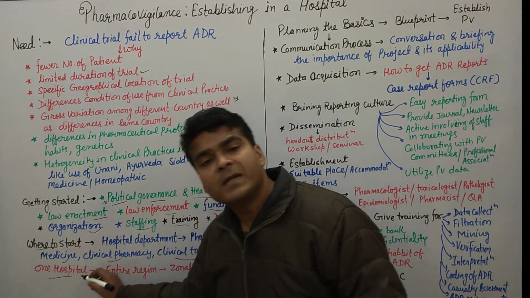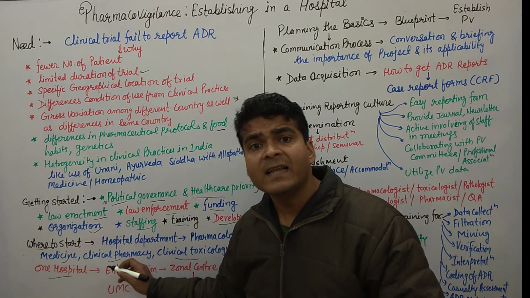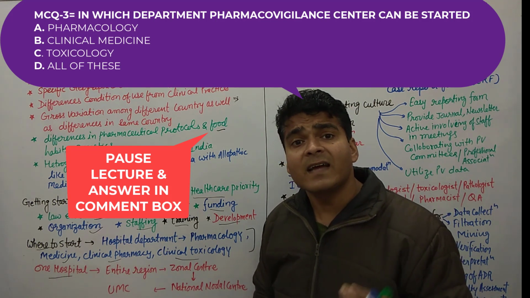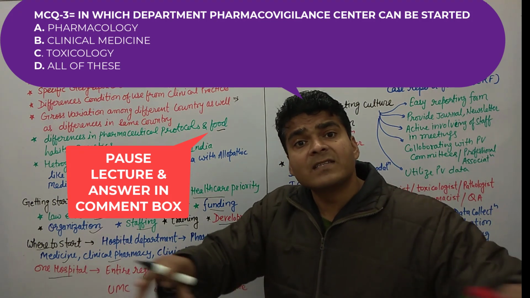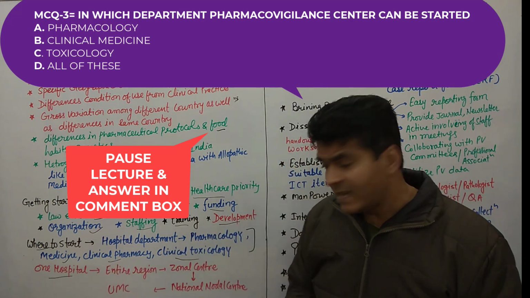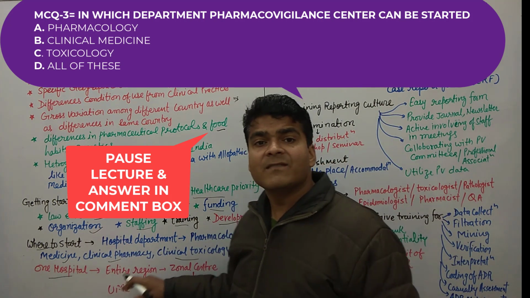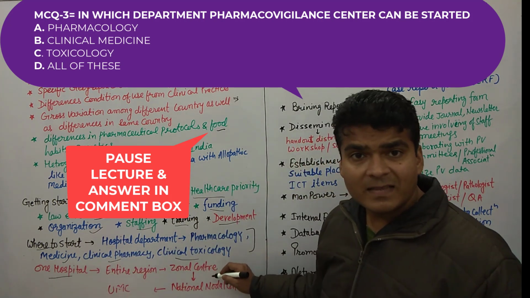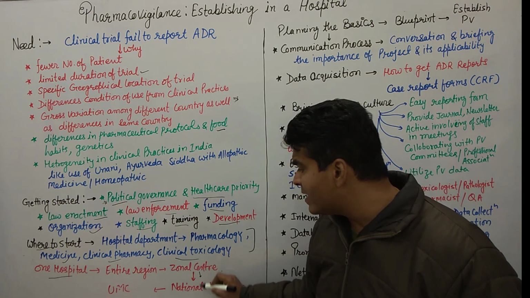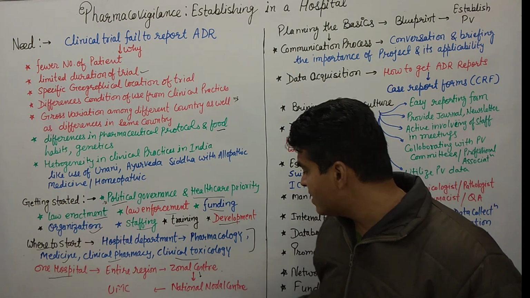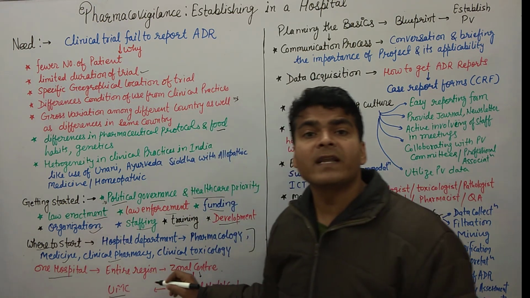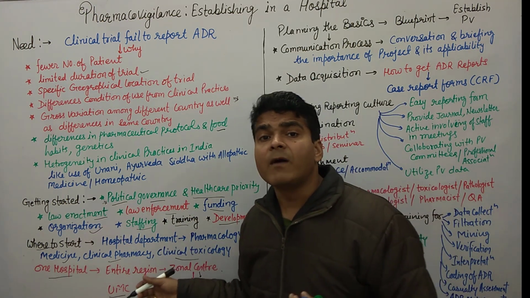Then from one hospital, it was started in the first hospital, then in the entire region. Like if you are talking about Rajasthan, initially it was started in SMS Medical College Jaipur, then it spread to the other government medical colleges. Clear? So in the entire region, and then this entire region will report to the zonal center. Like for North India there is one zonal center, and then the zonal center will report to the national nodal center, and the national nodal center will report to the UMC, Uppsala Monitoring Centre, which is an international center for pharmacovigilance.